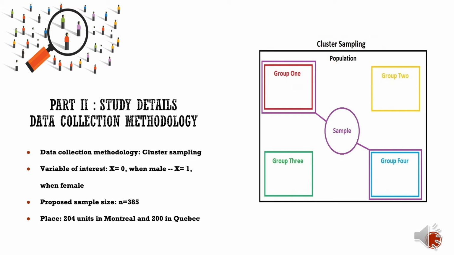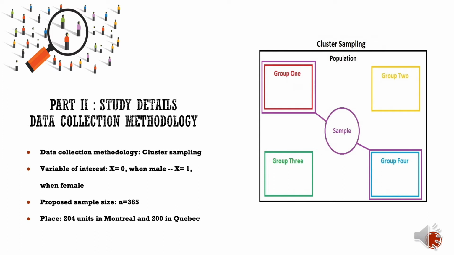To answer the research question mentioned earlier in the presentation, our target population was men and women drivers of Montreal and Quebec City, where we put in place the variable x equal to 0 to categorize men and x equal to 1 when it is a woman. With these variables in place, me and my 4 other team members went out and collected data during the first 2 weeks of February in order to find a proper representation of the population of Montreal and Quebec City.